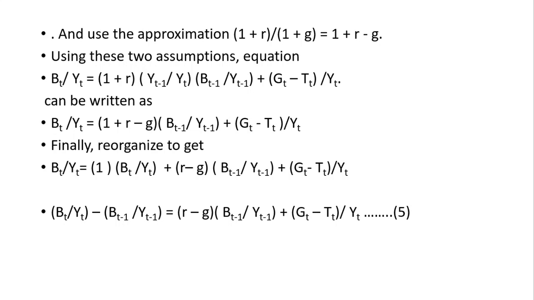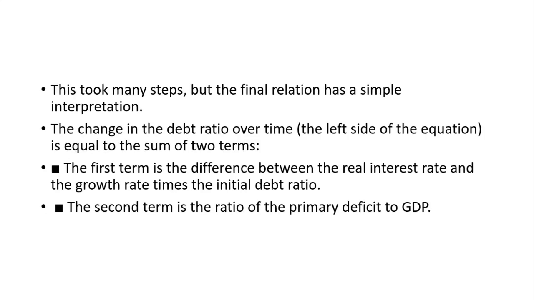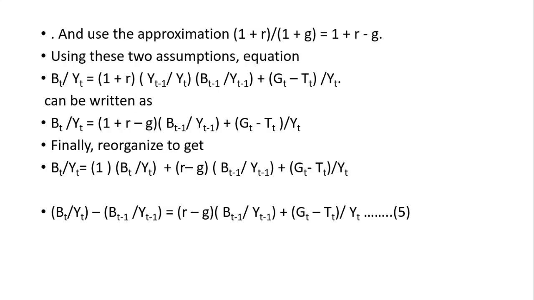Or this can again be written as Bt/Yt, with the term taken to the left hand side, minus Bt-1/Yt-1 = (r - g) Bt-1/Yt-1 + (Gt - Tt)/Yt. This took many steps, but the final relation has a simple interpretation. Bt/Yt - Bt-1/Yt-1: Bt/Yt is the budget deficit to GDP in the current year, and Bt-1/Yt-1 is the budget, it's not the budget deficit, it's the budget debt.